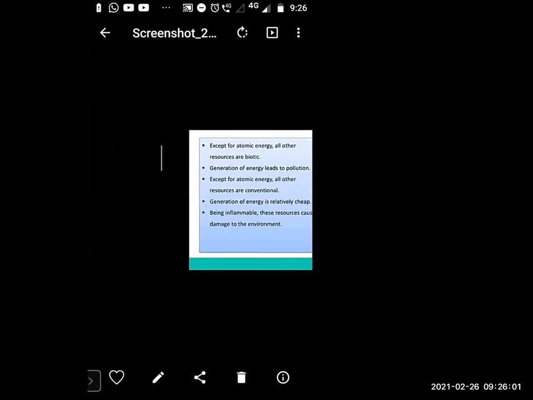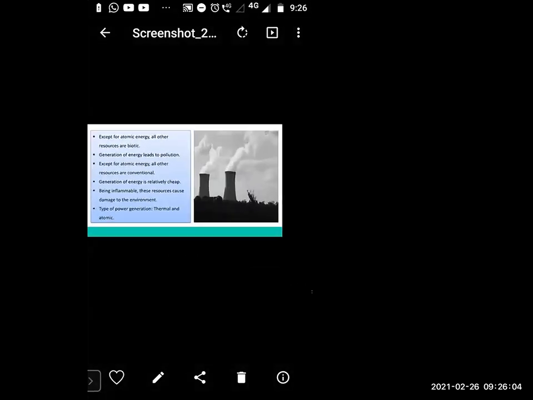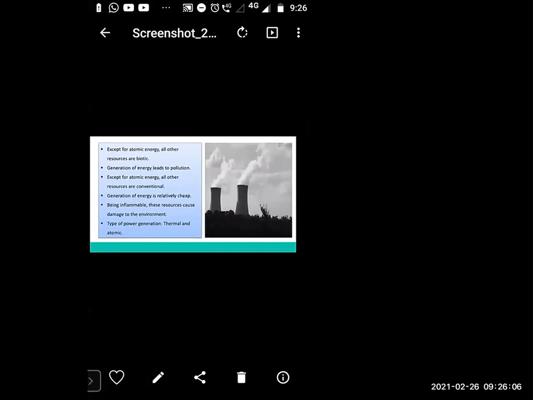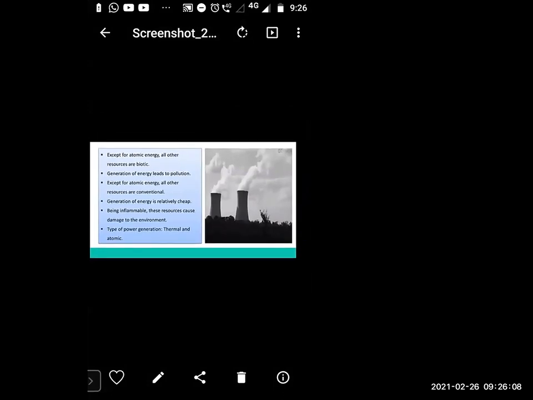And the last one is type of power generation, thermal and atomic. So see, in this picture, the smoke is spreading in the air. And you know, it's not good for our health. It pollutes the air.